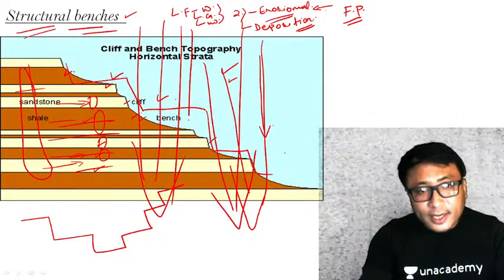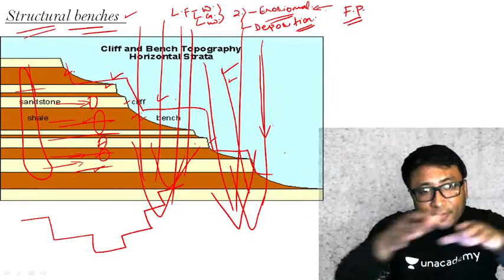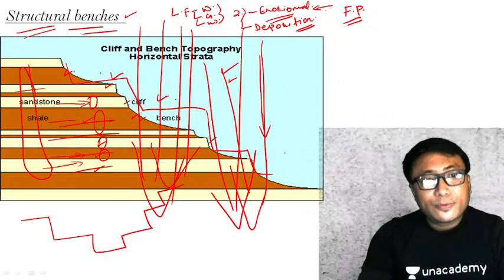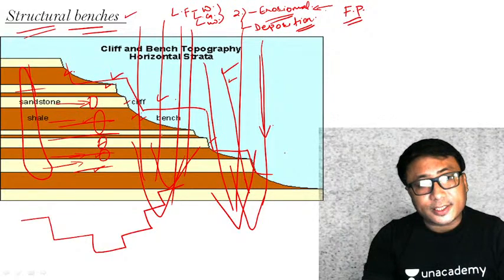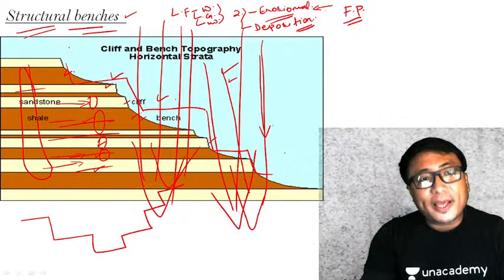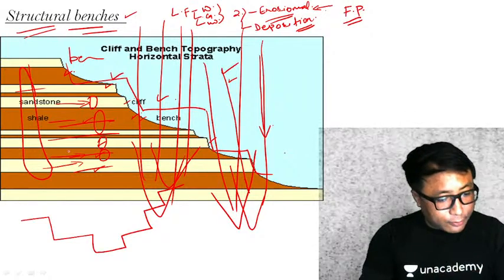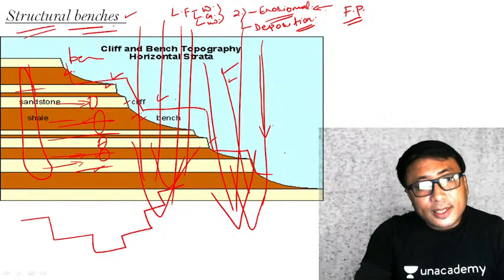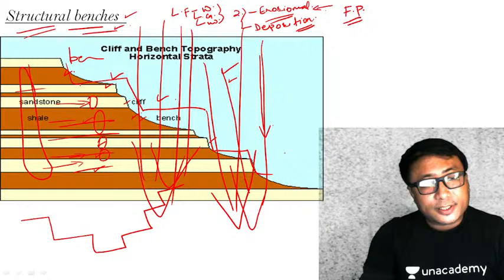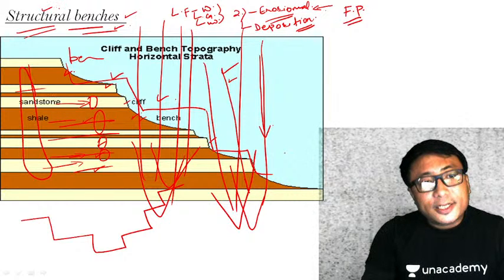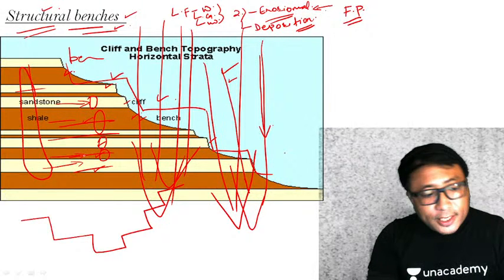The river is running like this. On the side of the river, the valley of the river will have such a structure. Since it resembles a bench, the bench that you sit on in your classroom, it is known as structural benches. Now, it is a structure. Why? Because it is because of the structure, the orientation of the rock.